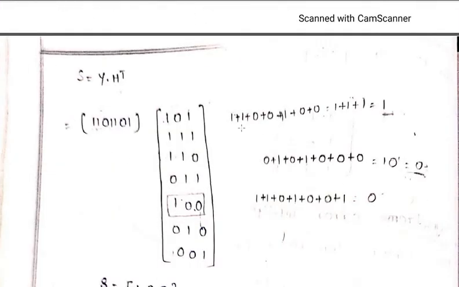Correct? Now if you do the multiplication, 1 into 1, 1, plus 1 into 1, 1, plus 1 into 0, 0, plus 1 into 0 is 0, plus 0 into 0 is 0, again 1 into 1, 1. So you have to calculate this one. How many ones have I got here? 1 plus 1 plus 1, 3 ones.